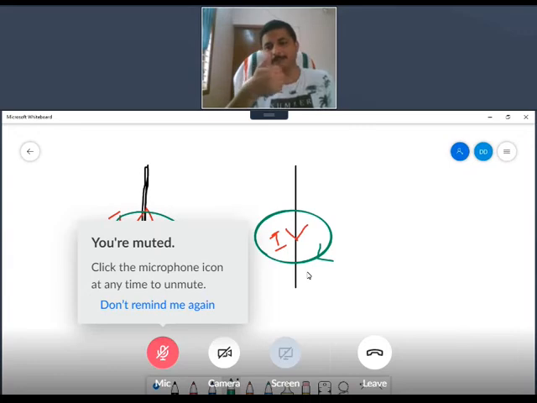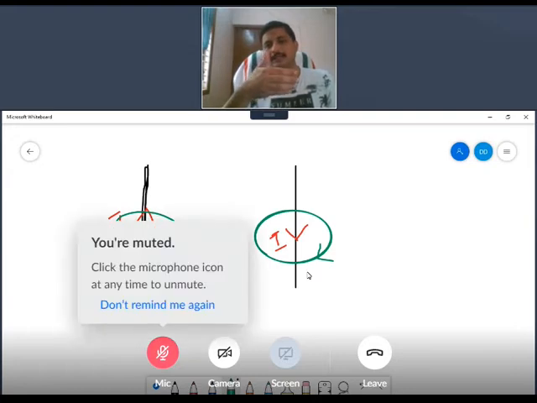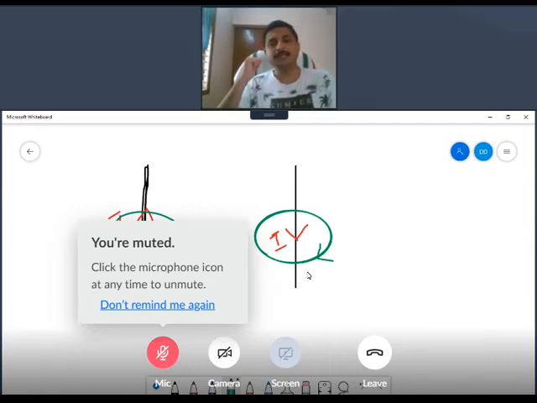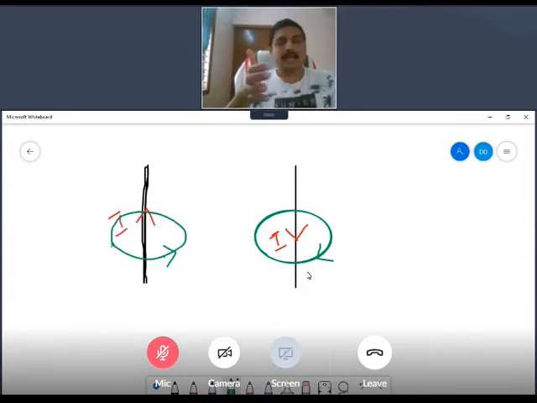When you draw it on the paper, on your book, the field is in the anti-clockwise direction, and you should feel that the field is coming towards you, out of the paper. So that is anti-clockwise direction, out of the paper. Why am I repeating this? Because there's a representation for this.